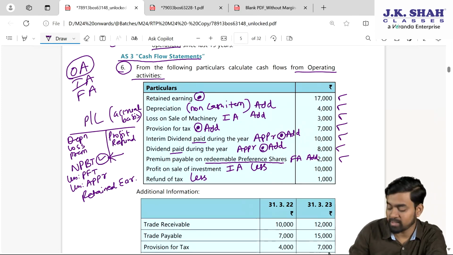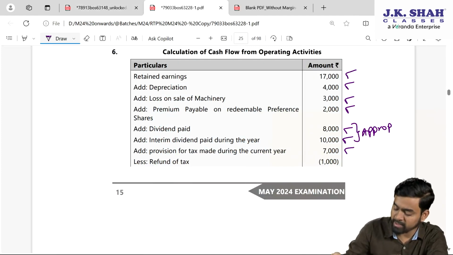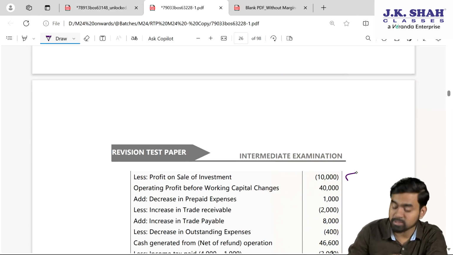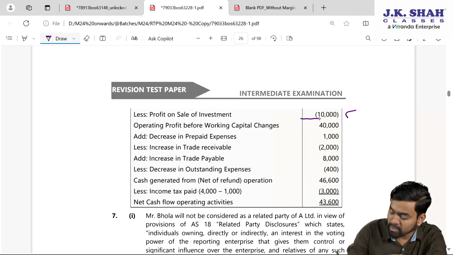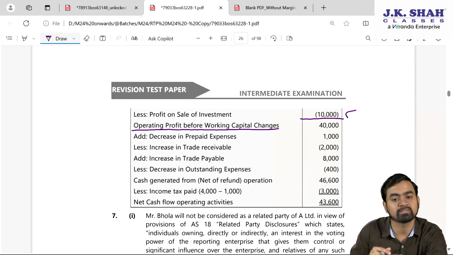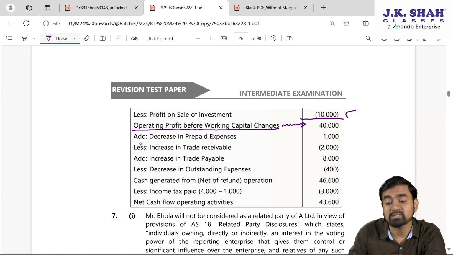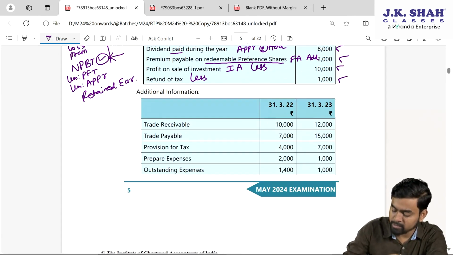Profit on sale of investment, 10,000 subtracted. Refund of tax, 1,000 subtracted. So here 1,000 subtracted, 10,000 subtracted. Now you will get operating profit before working capital changes. Now we will do plus minus changes in working capital. Please check here.